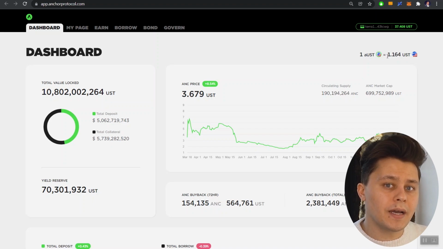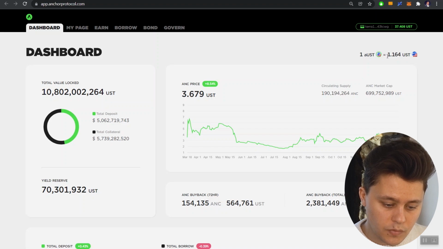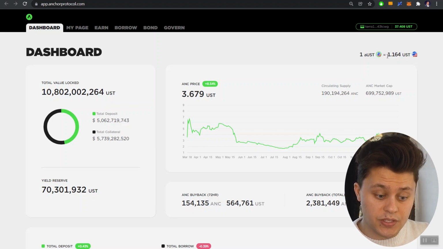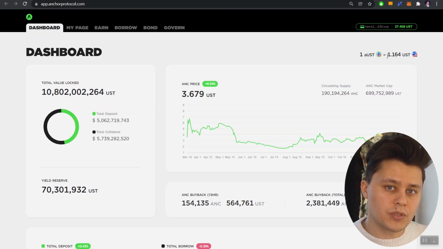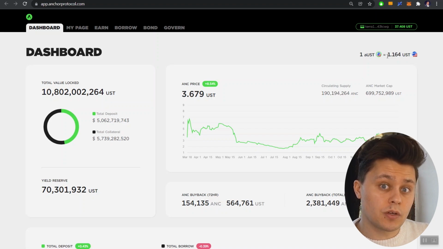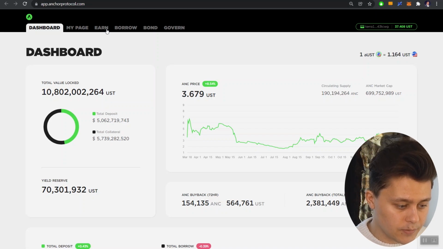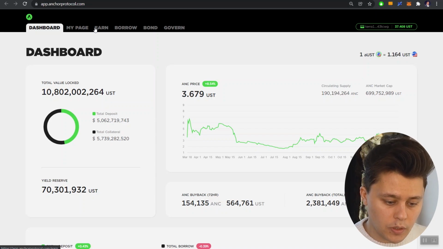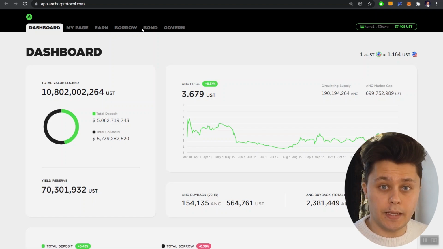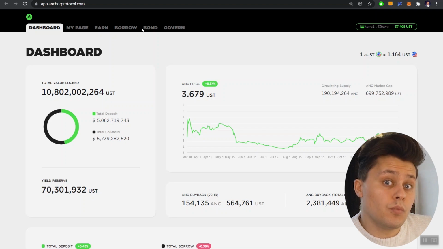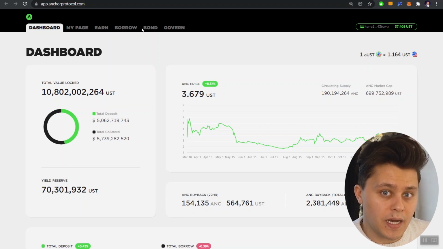And that's what we mean by aUST appreciates against UST, right? One aUST will always stay 1 aUST in this formula, but the UST side is the one that continuously grows. And that's how that interest is accrued on your deposit. So at some point, if you want to withdraw your interest from Anchor, you would simply hand in your aUST and you would receive more UST than you initially deposited.